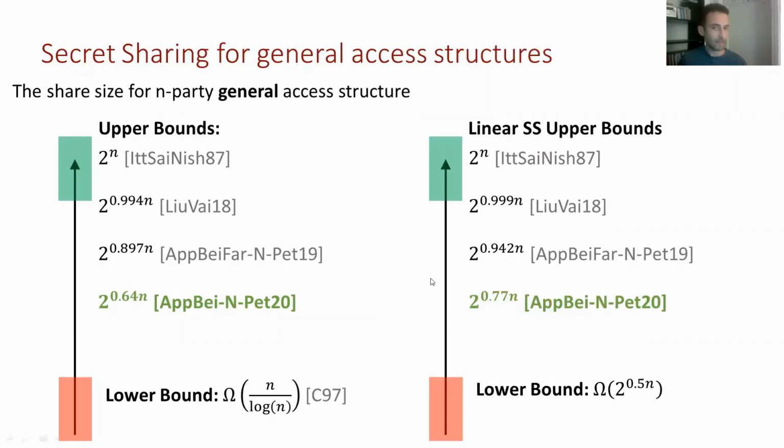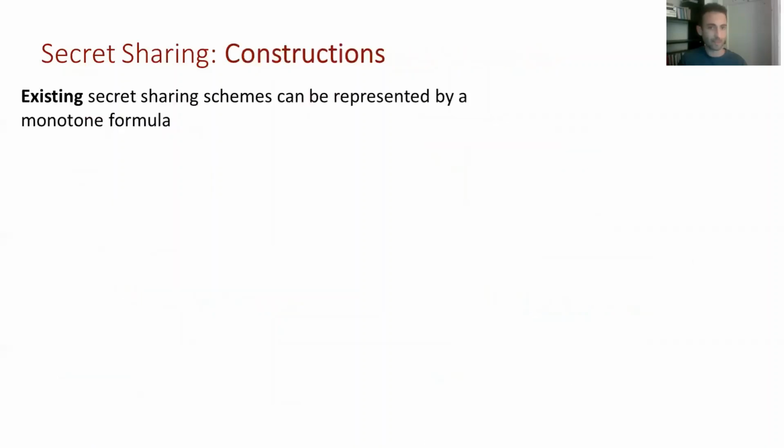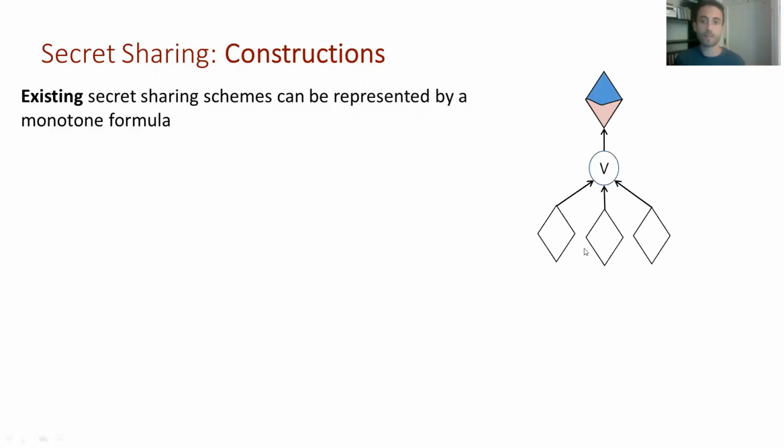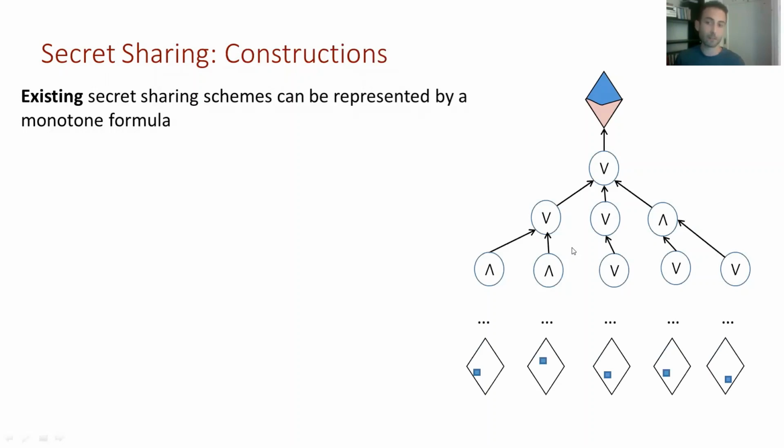So after seeing that, now we are ready to discuss constructions of secret sharing schemes. And the thing that is in common to all of the schemes we listed before is that they all can be represented by a monotone formula. So let's say we start with some access structure that we want to share a secret to. We can decompose it to other access structure. Here with an OR gate, we can also do it with AND gates, and then do it over and over again until we reach very simple access structures that we can deal the secret to.